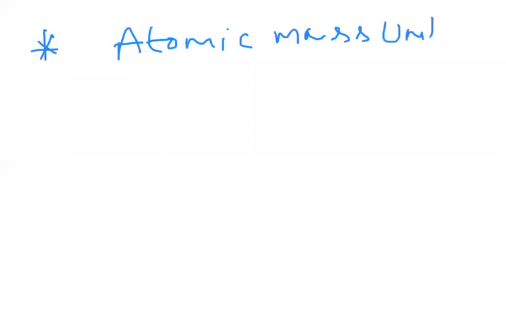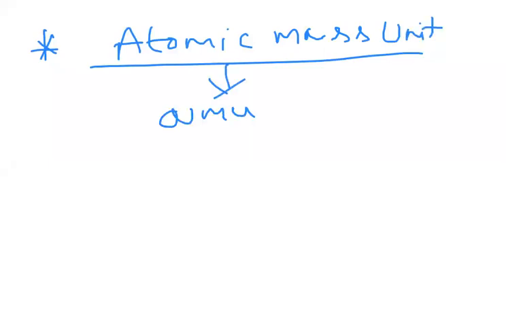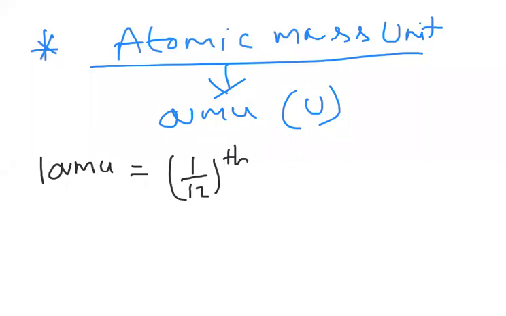Next, let us have some basic information about what is atomic mass unit. It is denoted by AMU, or simply sometimes you will write u. So what is 1 AMU equal to? 1 AMU is equal to 1 by 12th the mass of the C-12 isotope of carbon.